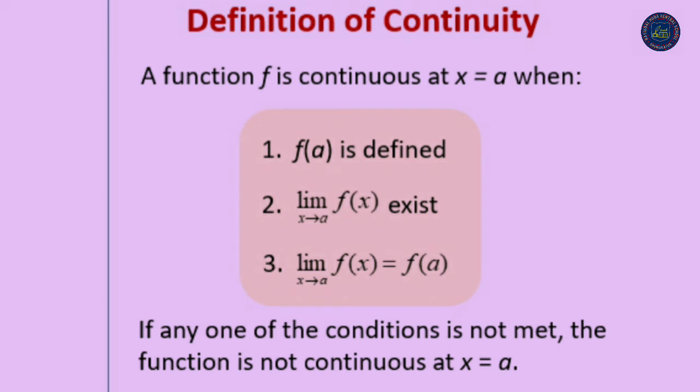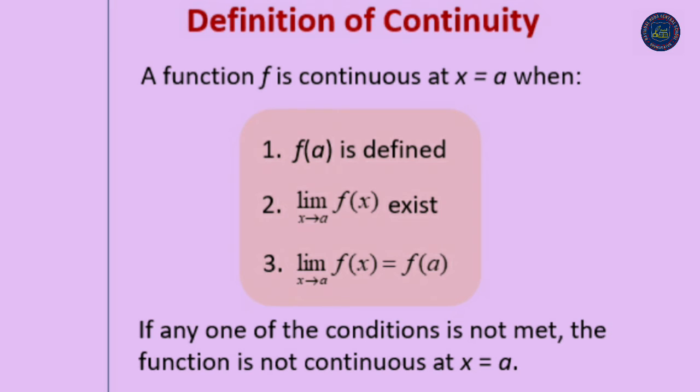What is the first one? f of a is defined. Second one, limit x tends to a, f of x exists. And the third one, limit x tends to a, f of x is equal to f of a. Then only we say that a function is continuous at x is equal to a.